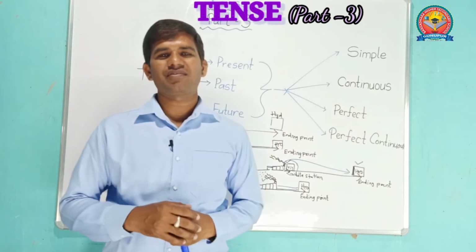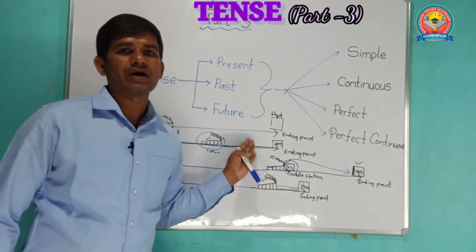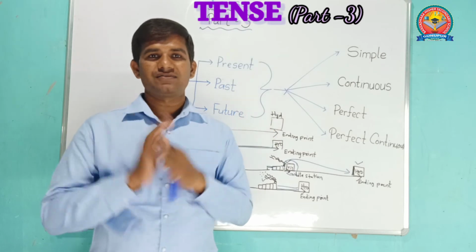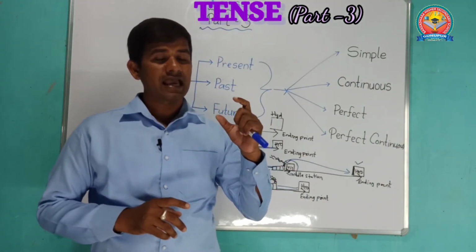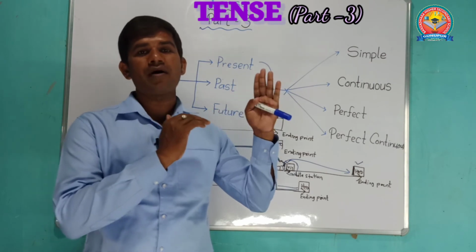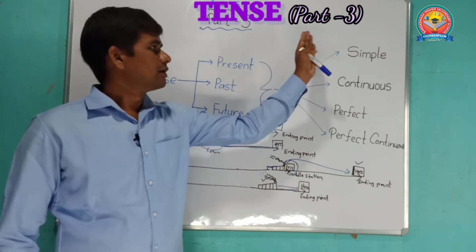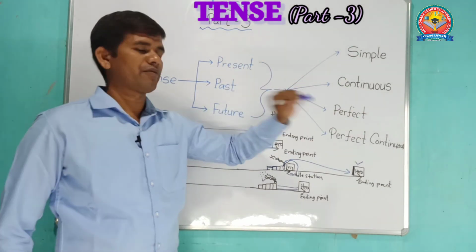This is the definition, friend, you have to remember, and you have to know these functions so that you can understand each one. We have already learned about the structures of tense, and we learned about the facts of tense, and these are the definitions of the parts of tenses: simple, continuous, perfect, and perfect continuous.